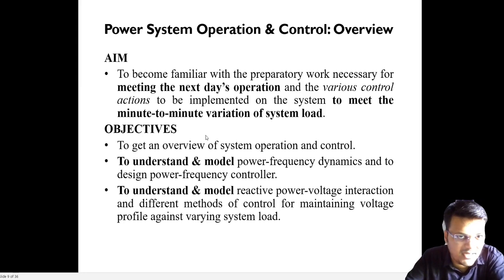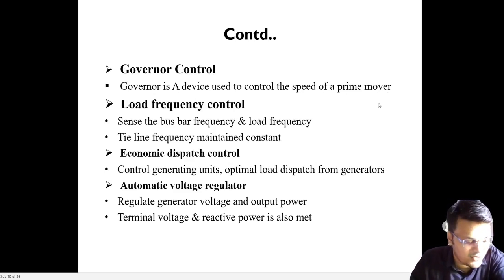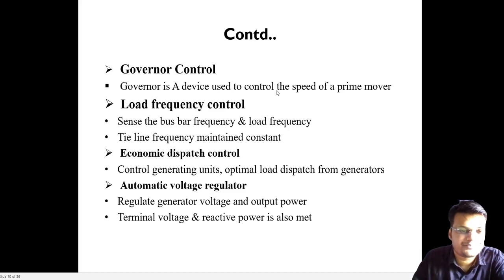There are some other objectives of PSOC also. That is the governor control, what I am talking about, that speed governor system. Governor is a device used to control the speed of the prime mover. How it works, you can see in your power system book, speed governor system. There is a two-page explanation of the speed governor. You will easily understand how the speed is reduced or increased with the help of the steam input.